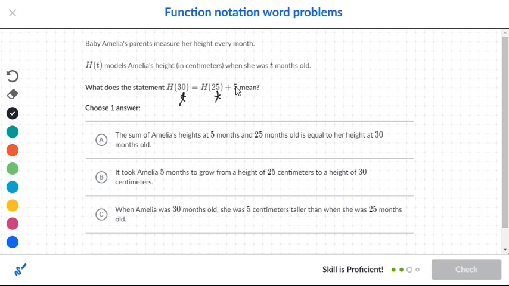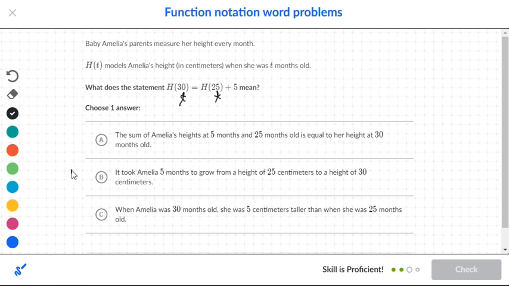It took Emily 5 months to grow from a height of 25 to a height of 30. When Emily was 30 months old, she was 5 centimeters taller than she was at 25 months old.